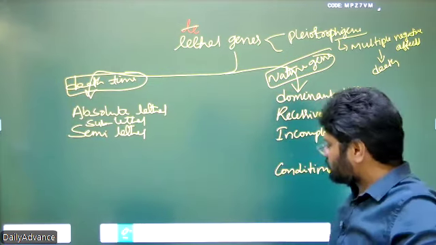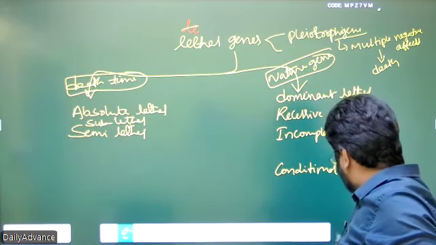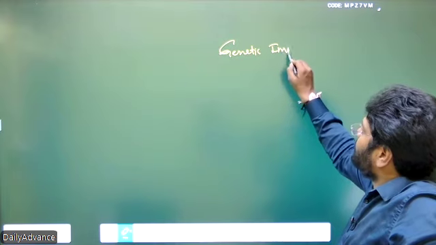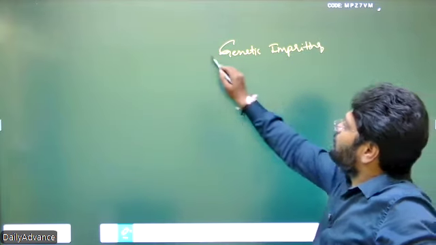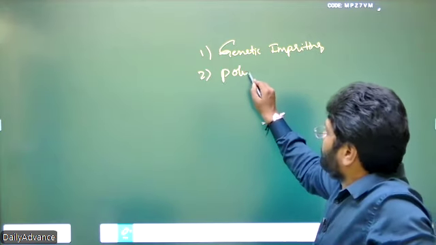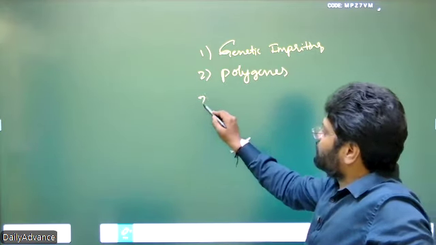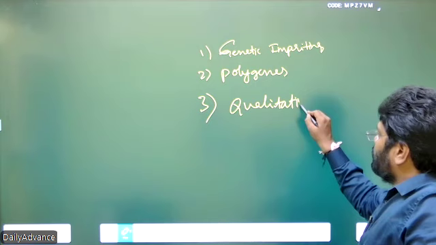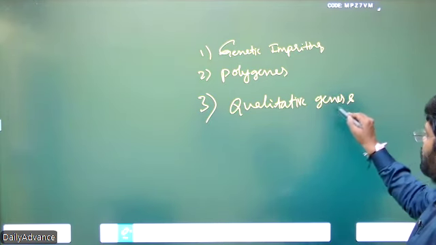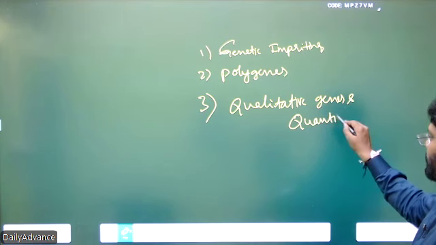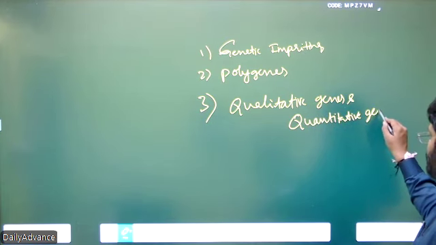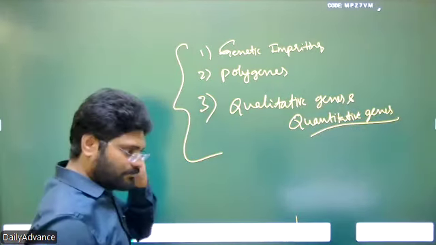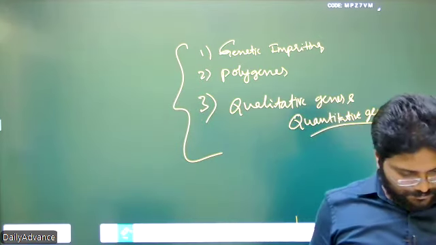Tomorrow we'll discuss genetic imprinting and polygenes, and the difference between qualitative genes and quantitative genes. After that, we will finish this Mendelian genetics chapter.